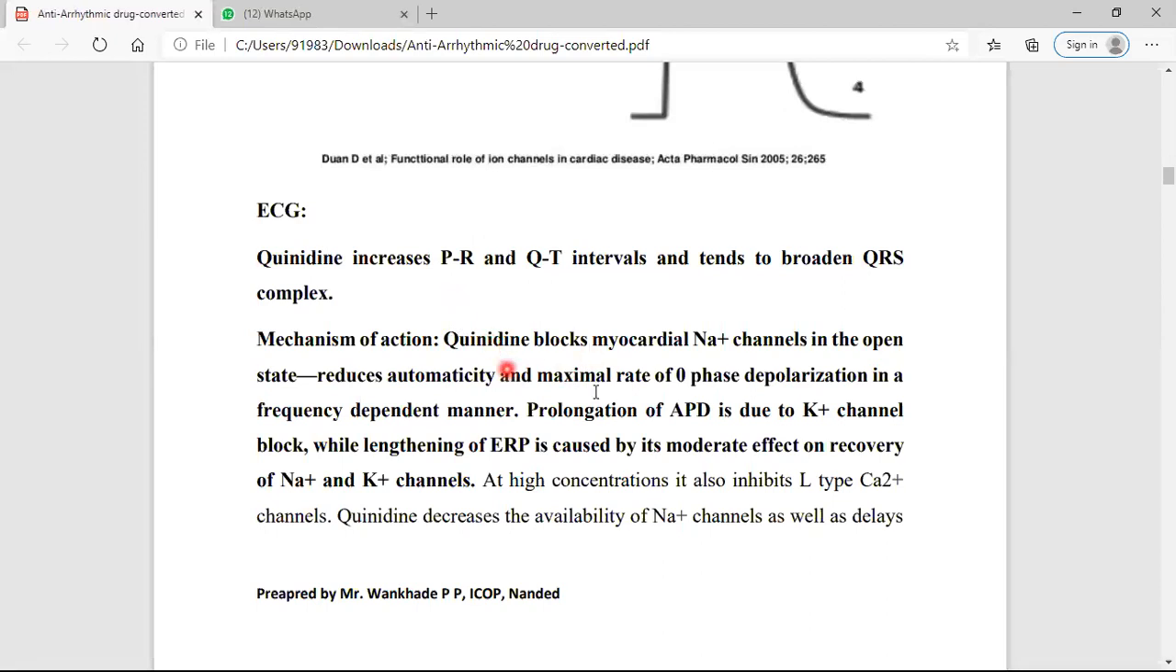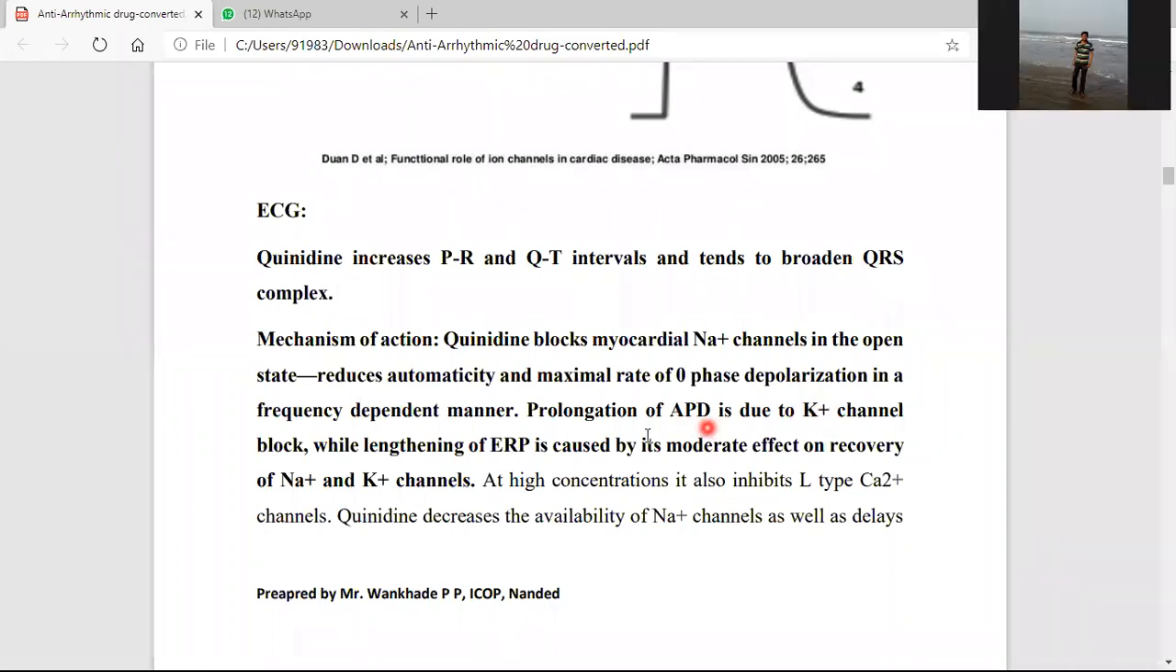Now this is the mechanism. Simply, it blocks the myocardial sodium channel in the open state, and due to that it reduces automaticity, meaning it reduces impulse generation in the other pacemaker cells, and reduces the maximum rate of zero phase depolarization in a frequency dependent manner, and due to that it causes prolongation of action potential duration. Action potential duration means phase 0 to phase 4. It also blocks the potassium channel, and hence it causes prolongation of action potential duration.